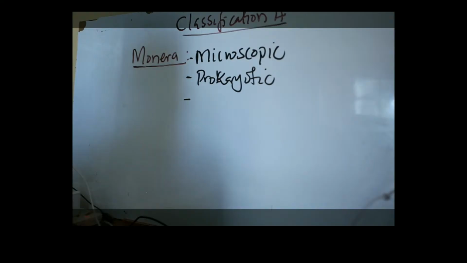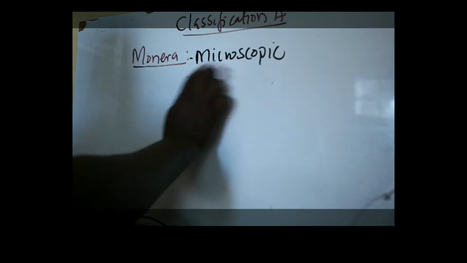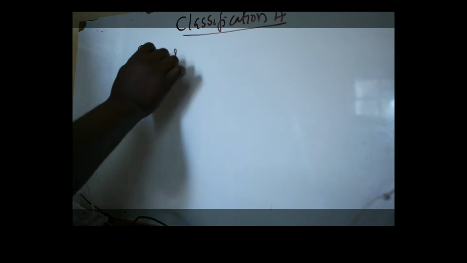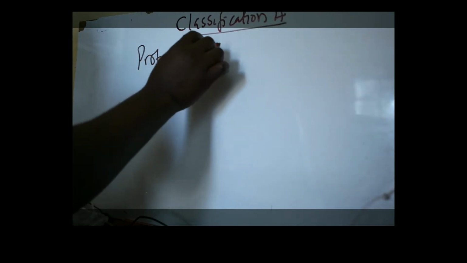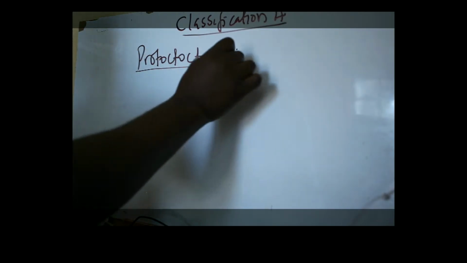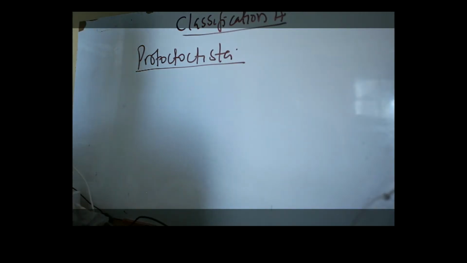Today, we want to look at another kingdom called Protoctista or Protista. Now, Protoctista is the second kingdom, of course, with the second largest number of organisms.